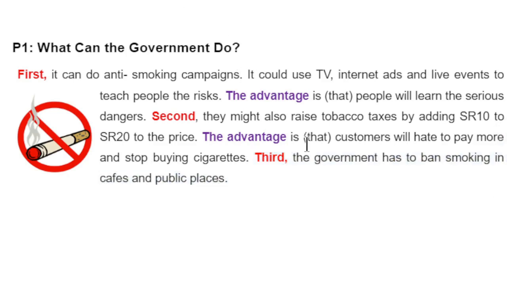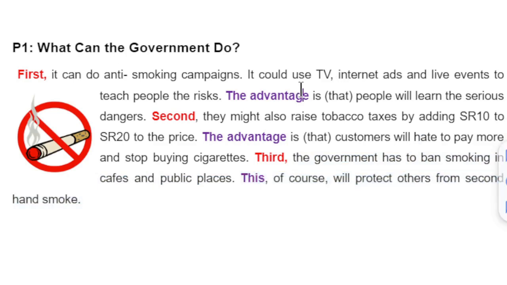The third solution is the government has to ban smoking in cafes and public places. Of course, this will protect others from secondhand smoke, and this here is the advantage. We don't say it, but we just use this. Of course, will protect others from secondhand smoke.